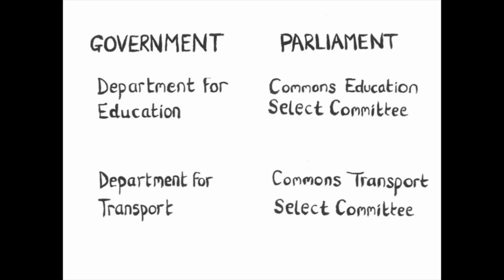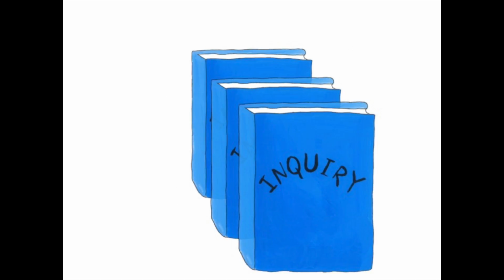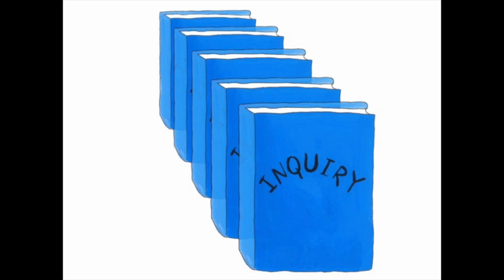Select committees are made up of backbencher MPs of the governing parties, MPs from the other parties, and peers. They are supported by specialist researchers, and it is the Select Committee's job to scrutinise the corresponding government department. To do that, they commission inquiries on different topics they deem important. They gather evidence and then they write reports. Then they send those reports to the relevant government department, who must respond to the Parliamentary Select Committee's findings. There are also a number of select committees on different areas which don't have an equivalent government department.